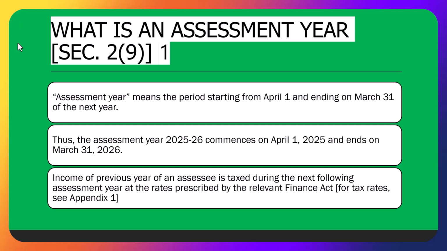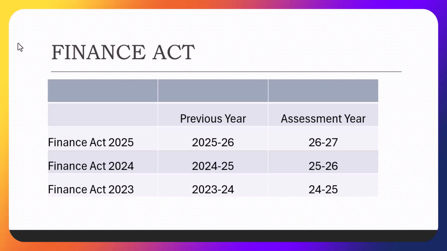What is the total income and how it is computed? Okay, so after gross total income we calculate the total income, and then how it is computed we are going to learn. What is agriculture income? Because in India agriculture income is exempt from tax, so we must understand what is agriculture income.